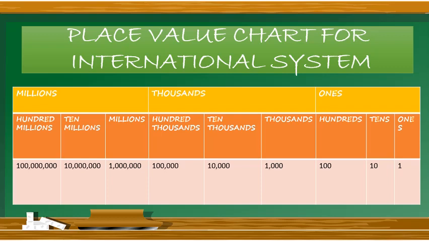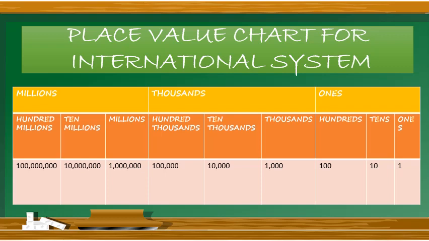Now we can see the value of these periods below them. In ones, only 1 is there, tens 10, hundreds 100, thousands 1000, 10,000 and similarly we will proceed towards 100 millions. In 100 millions, 8 zeros are there. Now these all are the position values of the given digits.